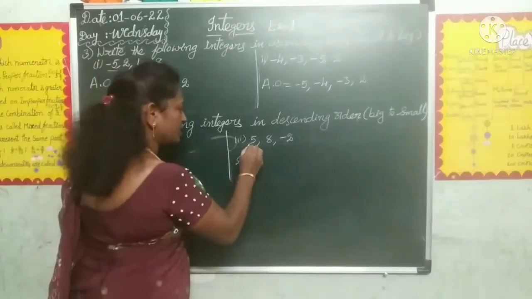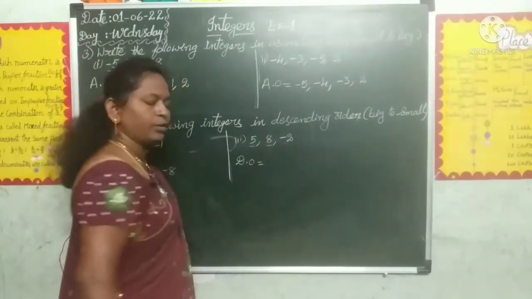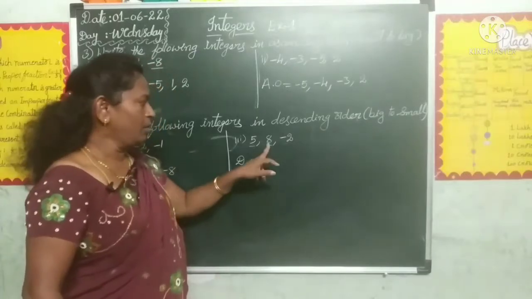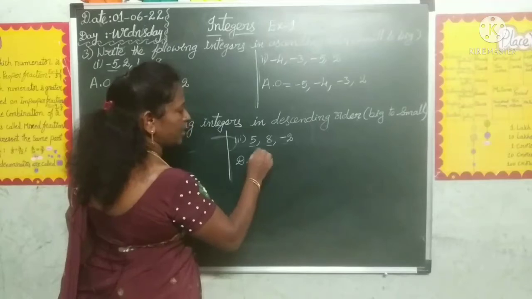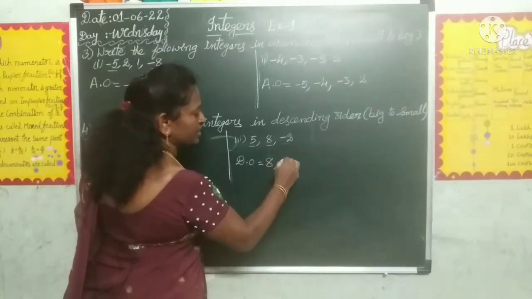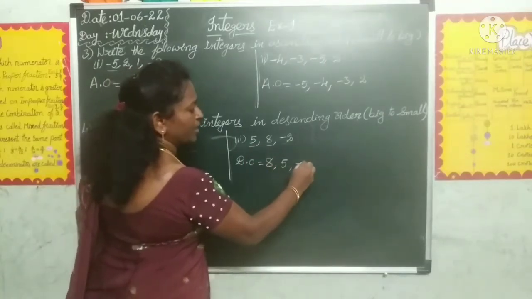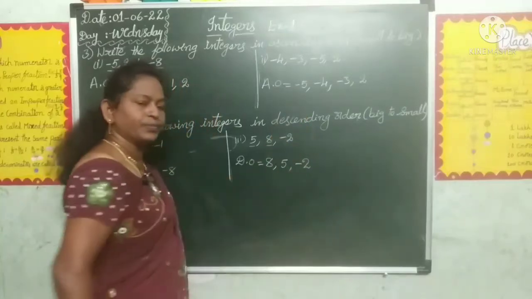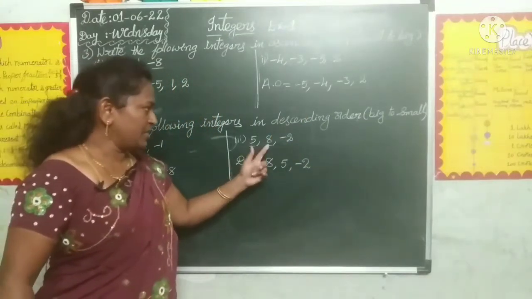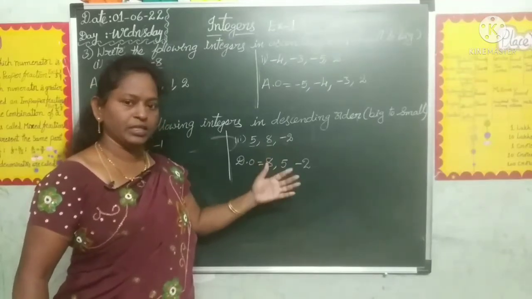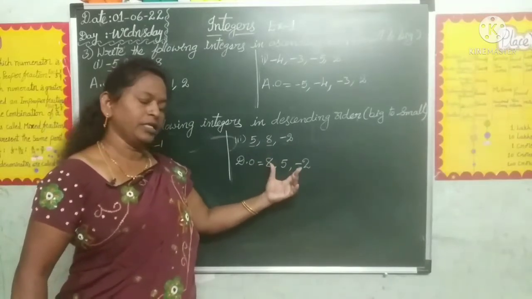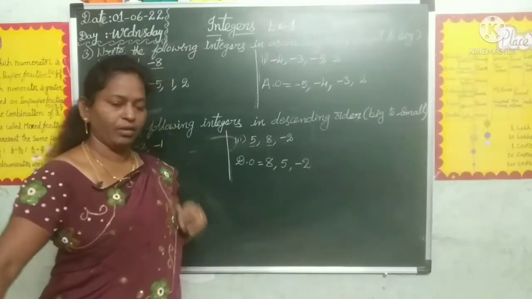From these, +5, +8, which is the greatest number? +8 is the greatest integer. So +8, next +5, and -2.